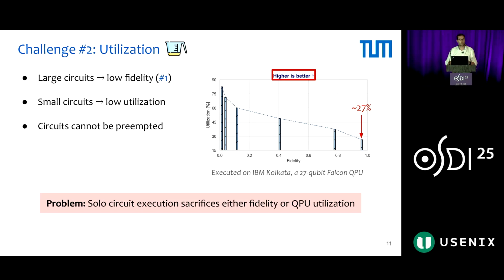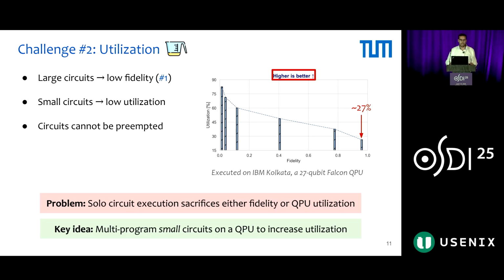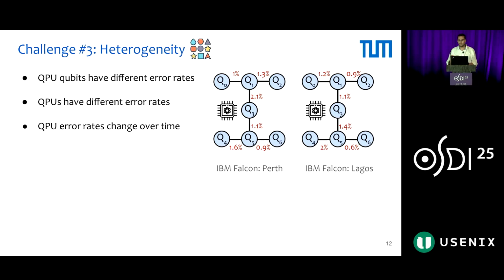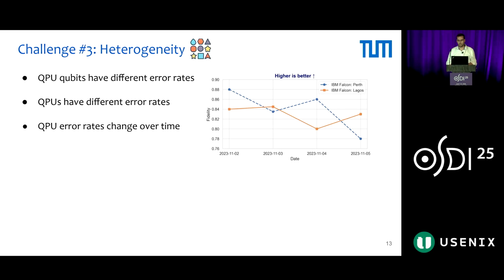So the problem is that solo circuit execution has to sacrifice either fidelity or QPU utilization. However, we multi-program small circuits on a QPU to increase utilization. Next, we have heterogeneity. QPU qubits have different error rates, as you can see on this picture. Also, the physical links themselves have different error rates. Even worse, QPUs of the exact same model, IBM Falcon in this case, have different error rates. And to put the cherry on the top, QPU error rates change over time as well.